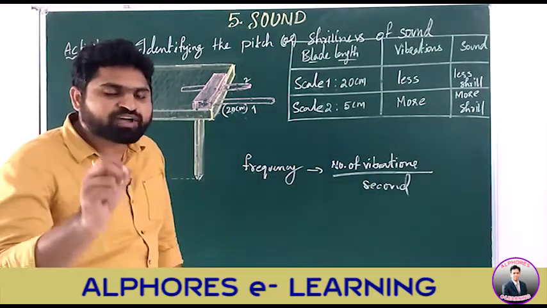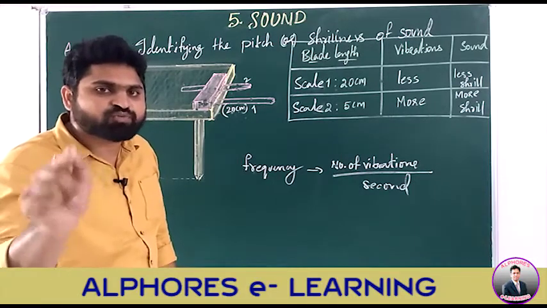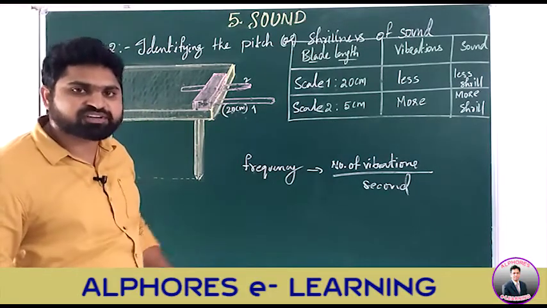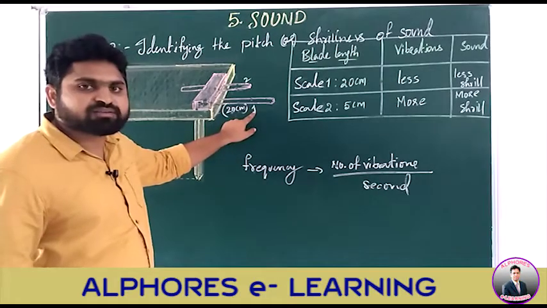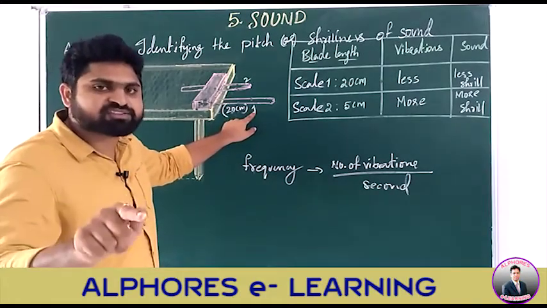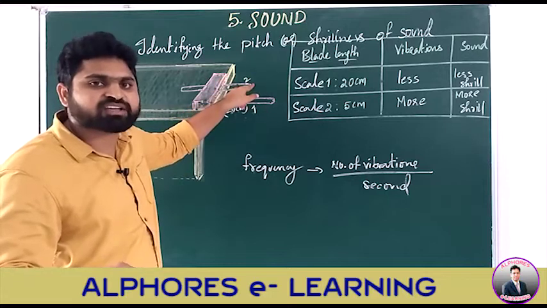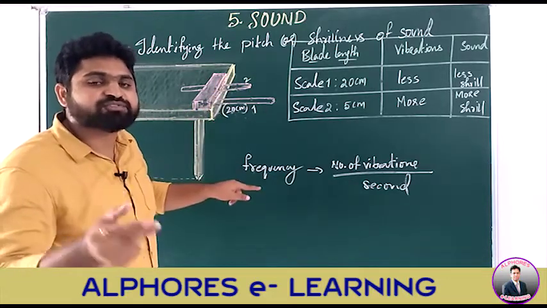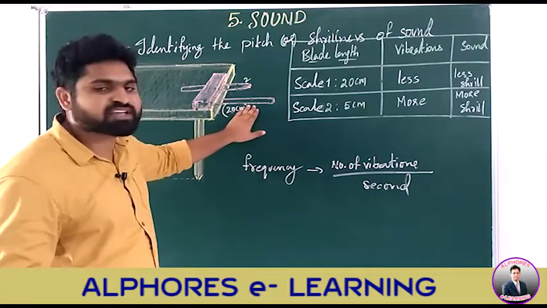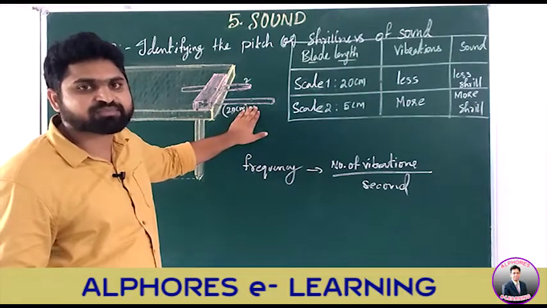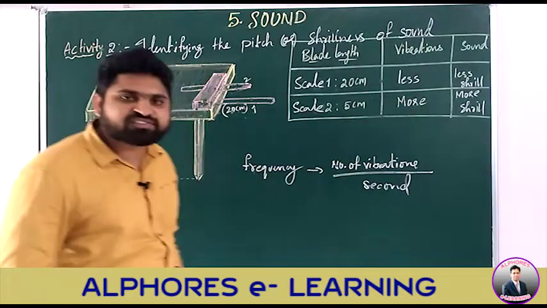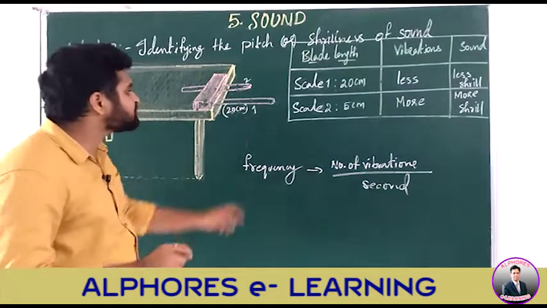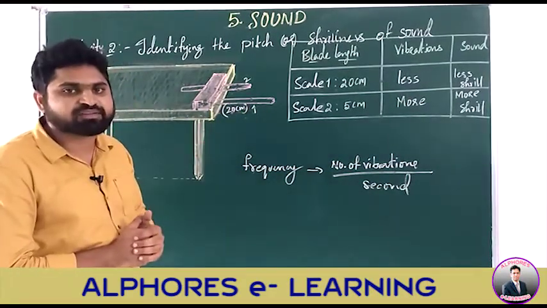In the case of the first scale, the number of vibrations is lesser when compared to the second scale, so the frequency is lesser, and the shrillness is also less in the case of the first scale.